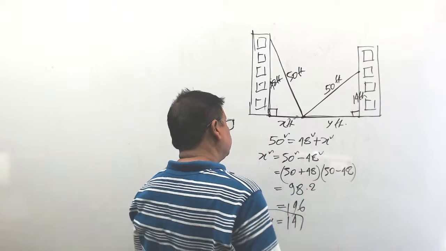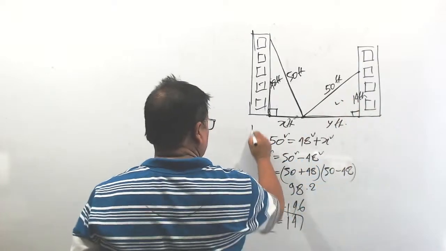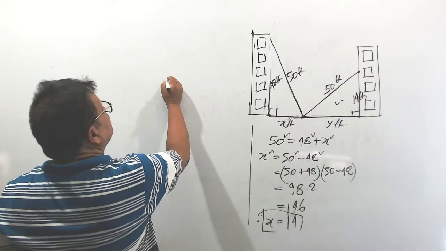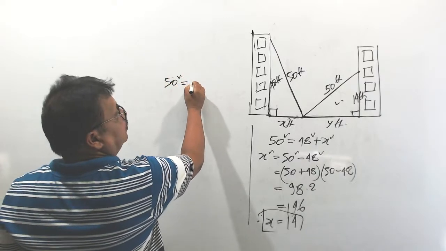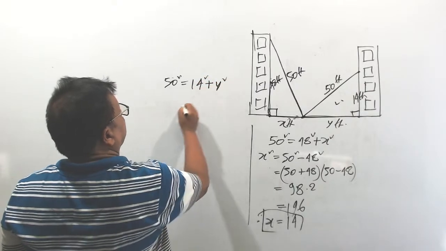Similarly, from this triangle, 50 square equal to 14 square plus y square. We've got to find the value of y.